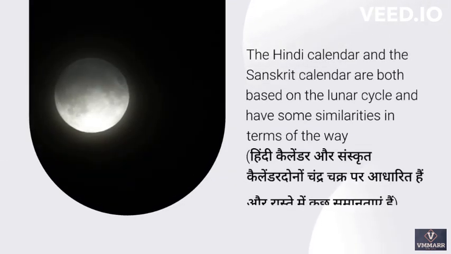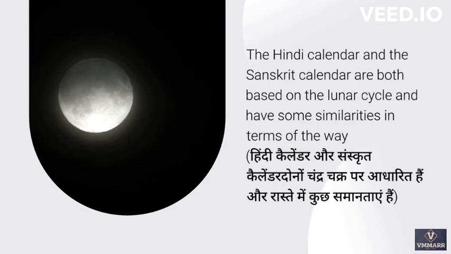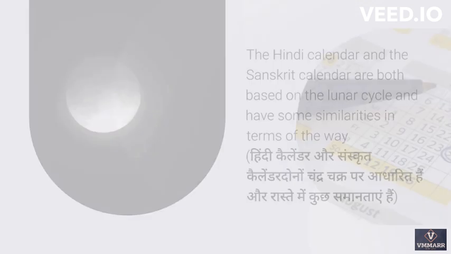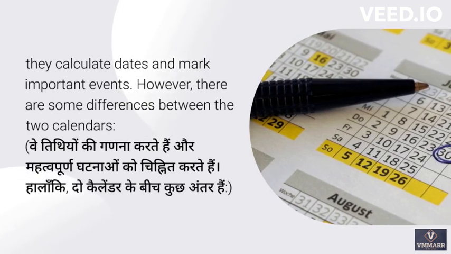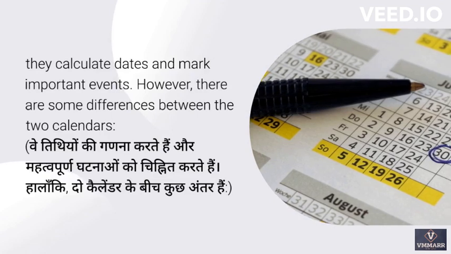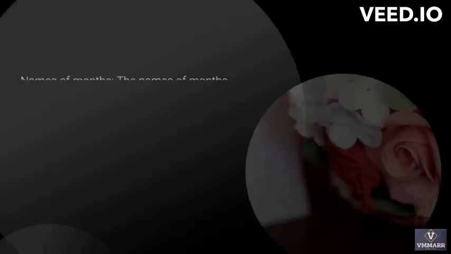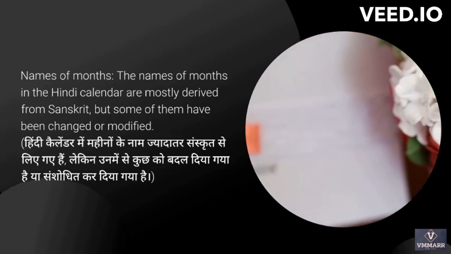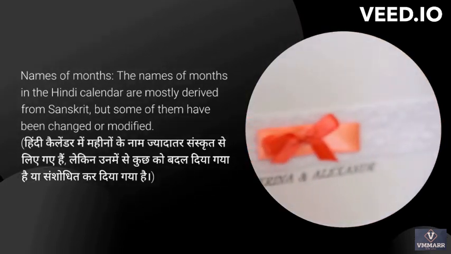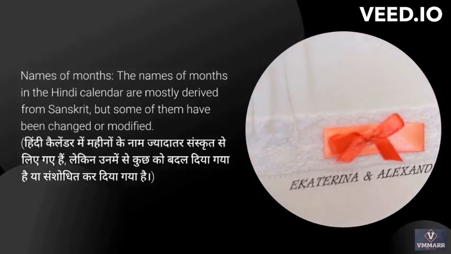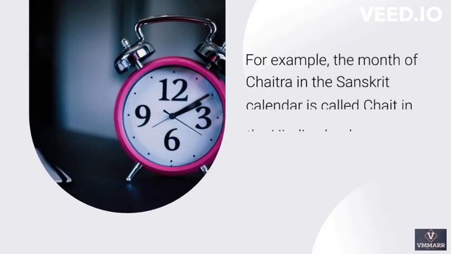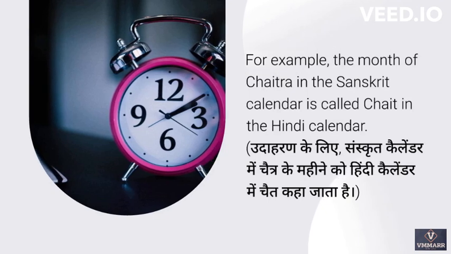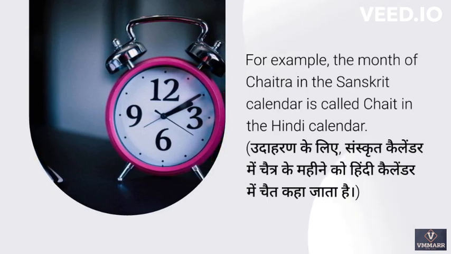The Hindi calendar and the Sanskrit calendar are both based on the lunar cycle and have some similarities in terms of the way they calculate dates and mark important events. However, there are some differences between the two calendars. Names of months. The names of months in the Hindi calendar are mostly derived from Sanskrit, but some of them have been changed or modified. For example, the month of Chaitra in the Sanskrit calendar is called Chait in the Hindi calendar.